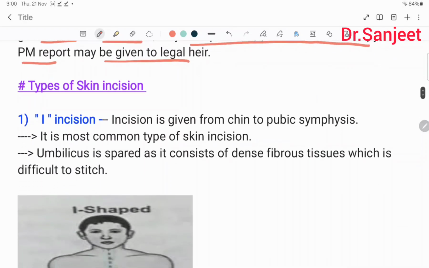Then types of skin incision: I incision. The incision is given from the chin to the pubic symphysis. It is the most common type of skin incision. The umbilicus is avoided as it consists of dense fibrous tissue which is difficult to stitch.